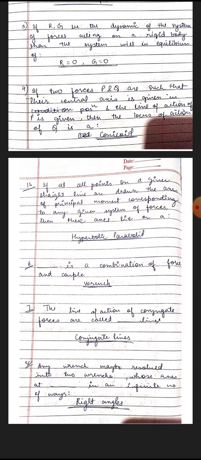Dash is a combination of force and couple, which is a wrench. The lines of action of conjugate forces are called dash lines, conjugate lines. Any wrench may be resolved into two forces whose dash is, in an infinite number of ways, at right angles.